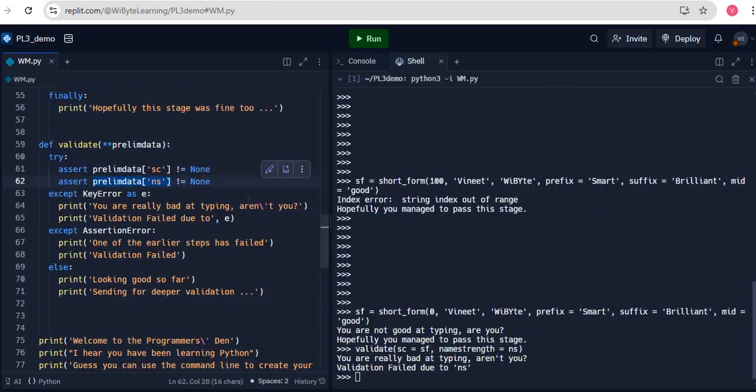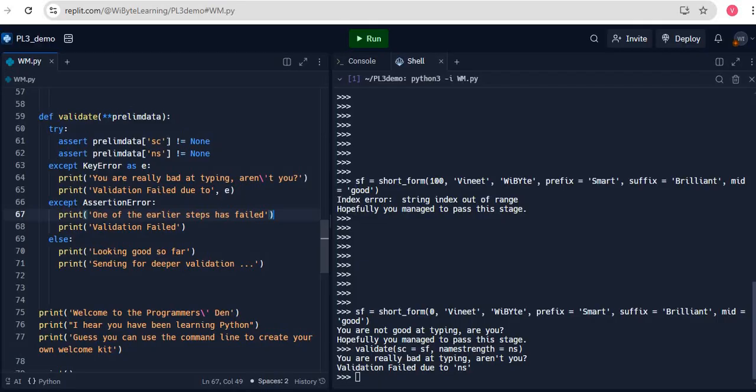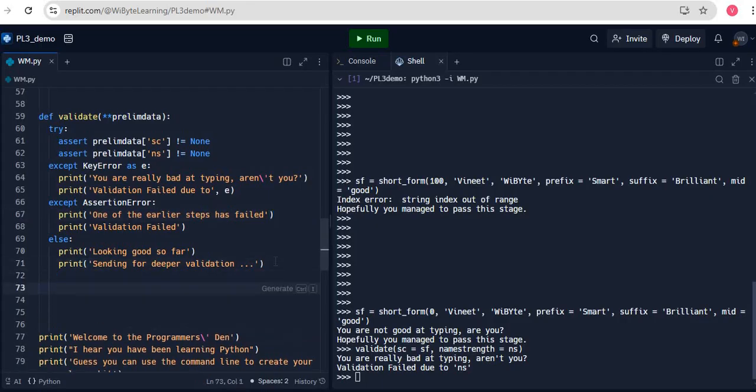Now let's look at our code over here. We call the deep validation from the validate function, provided the previous stages have been okay, and provided the user did not make any mistake in providing the preliminary data, which means both the dictionary keys were named correctly. Having done all this, I come into the else and say sending for deeper validation. Now, obviously, deeper validation itself can fail, but we'll come back to that in just a moment.